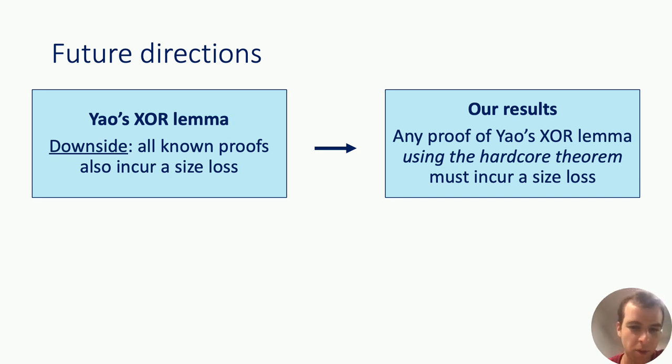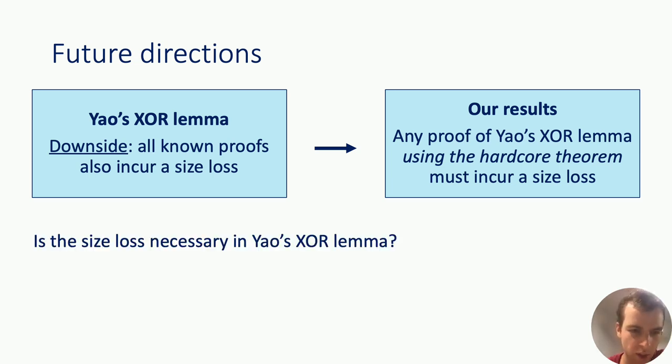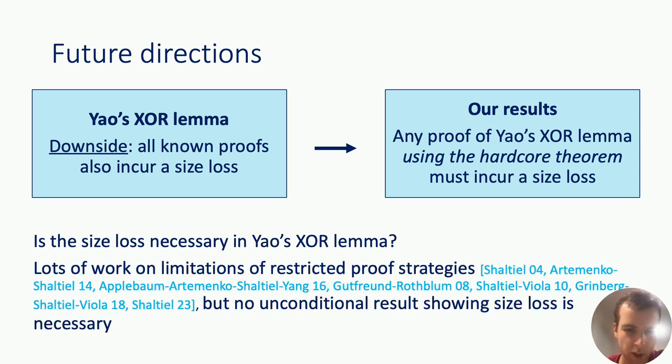But maybe there's a different way of proving Yao's XOR lemma which doesn't go through the hardcore theorem and doesn't incur a size loss. There's a very natural question here of whether this size loss is necessary. And this is a question that has been the subject of a lot of study, but still there's no unconditional results saying that the size loss is necessary or not. So in light of our second main result, a very natural question is, can you unconditionally show that the size loss is necessary in Yao's XOR lemma?